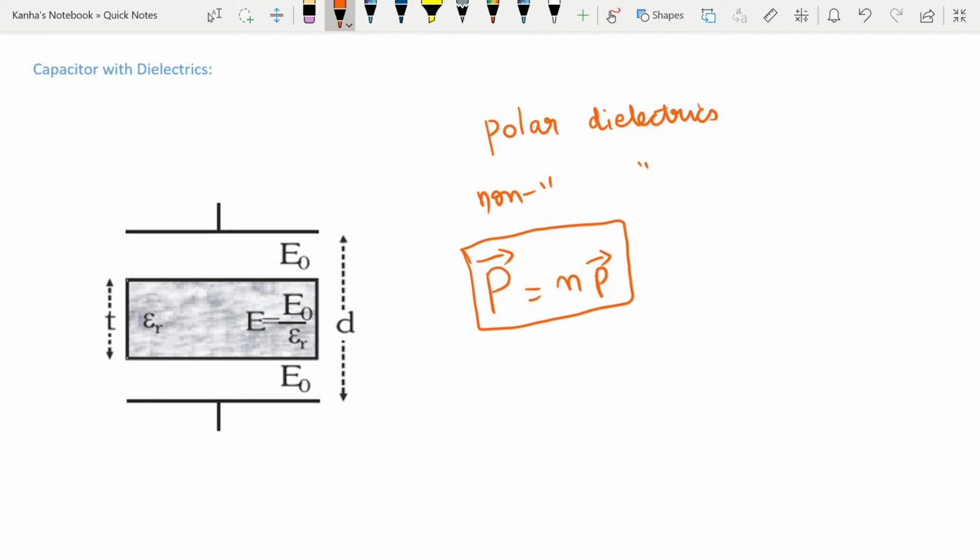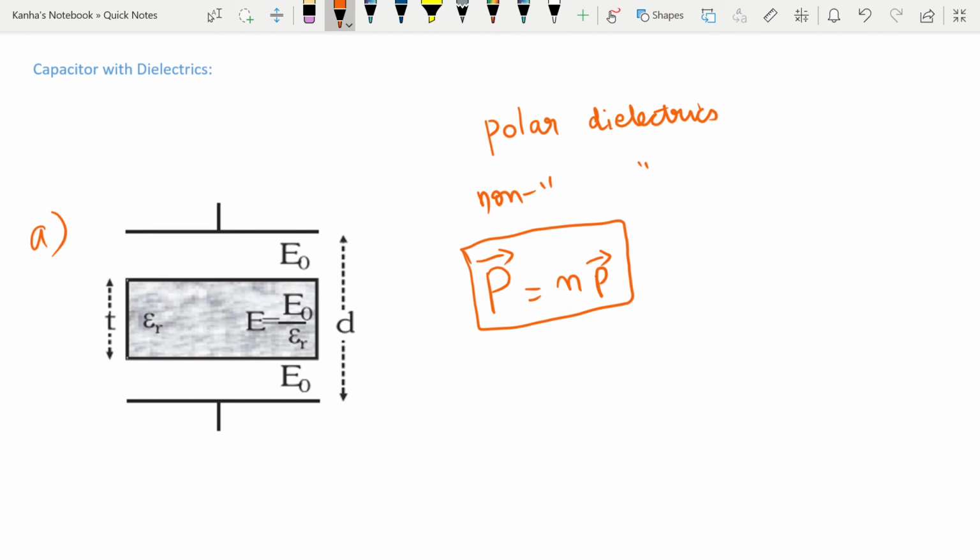Now let's actually see what happens for a dielectric. Without going into much detail, let's look at the consequences of this. First of all, we consider the case of a capacitor which is partially filled with the dielectric.